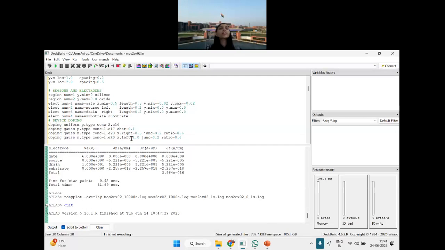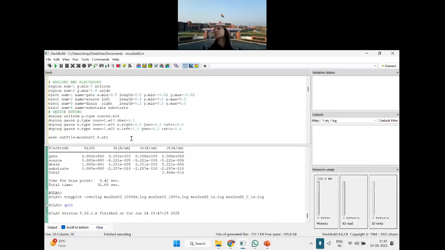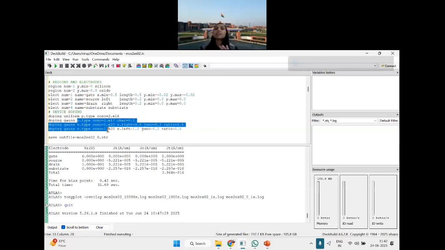Then instead of considering uniform doping, you can consider Gaussian doping also. So the first doping they have considered is uniform doping, and the second doping that they have considered is a Gaussian doping. In some part they are considering it as p-type, and another as n-type. So please focus. But what are the basic steps?